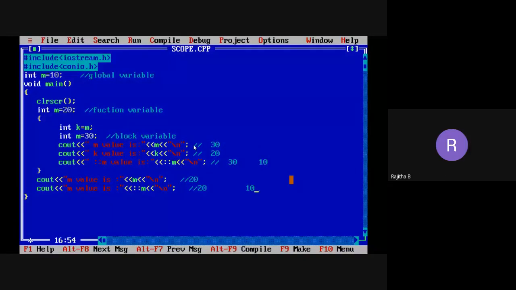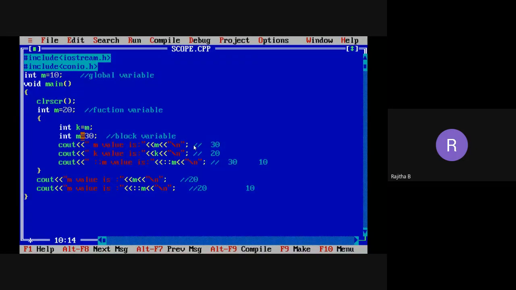No. See here. Who is that? I think Himakesh. Pranay. Okay, Pranay. Now see this here. I'm declaring three M variables here, and the memory will be allocated for the three M variables separately.